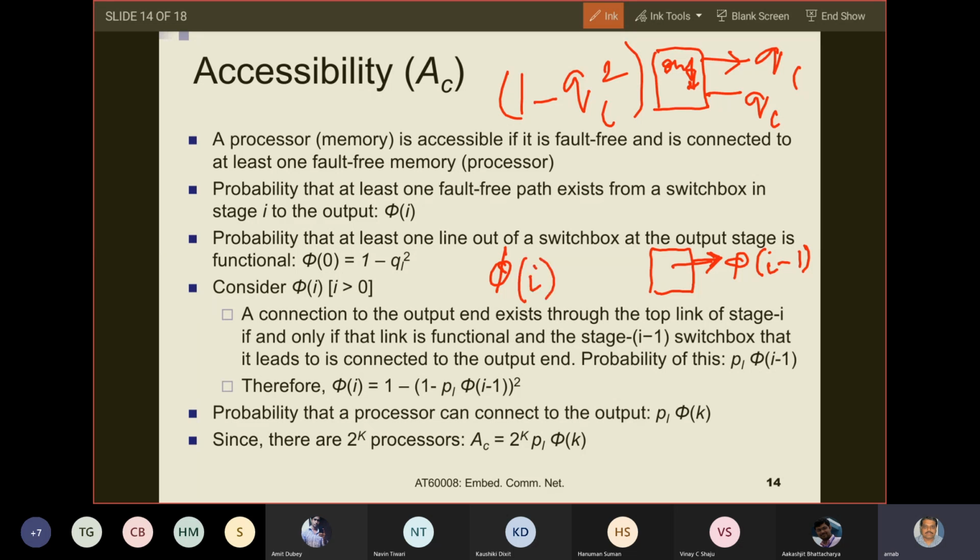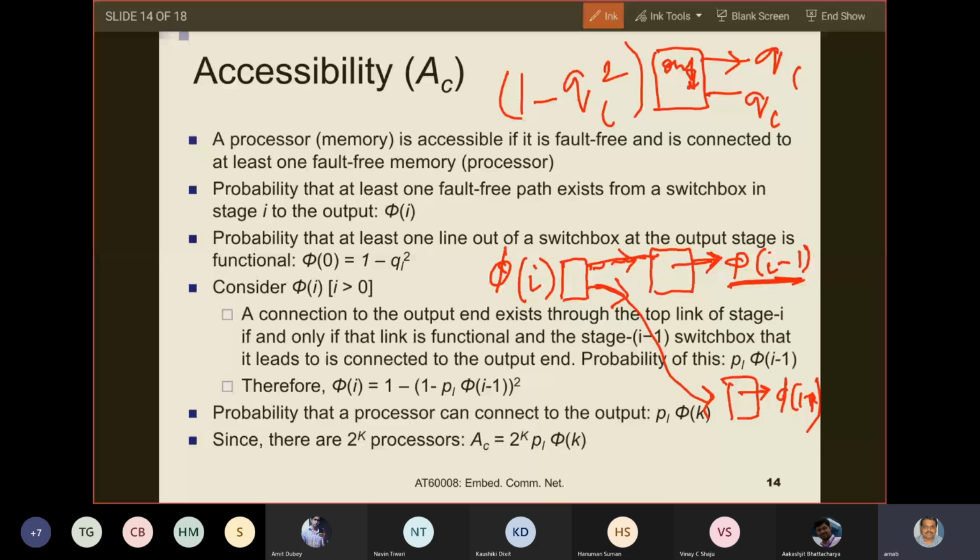Now it is saying that a connection to the output end exists through the top link of stage i. So now this is an output. There is some way in which this top link is connected to, say, stage i minus 1. And this bottom link is again connected to some other memory module, again having the same phi i minus 1. So now this is the top link and this is the bottom link.